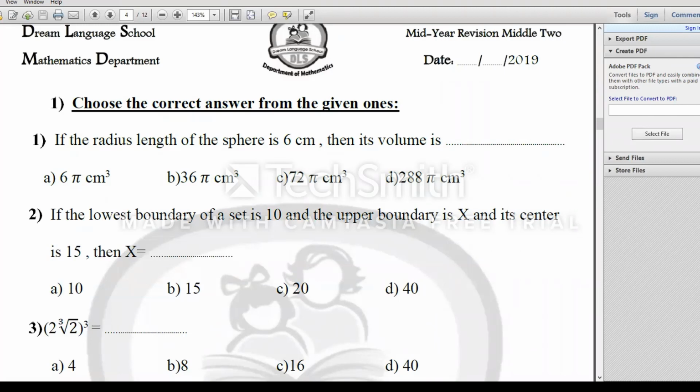Hello, our dear student. Now we will make a final revision for our curriculum. The first part is algebra. Choose the correct answer from the given ones.